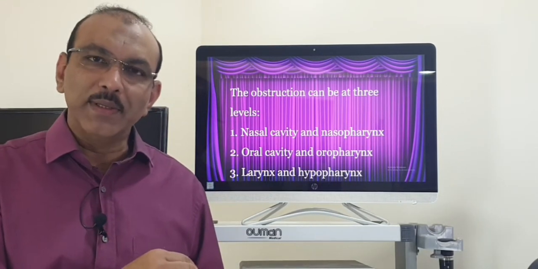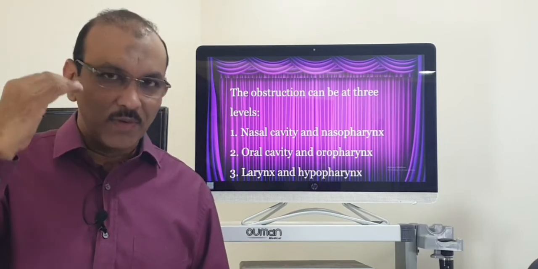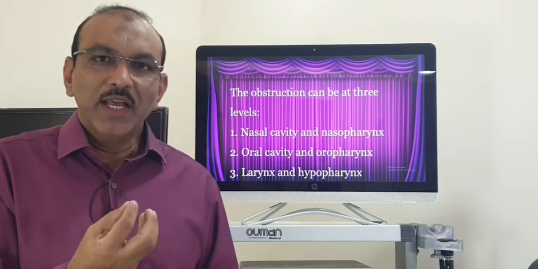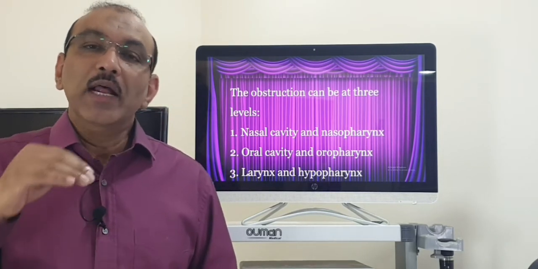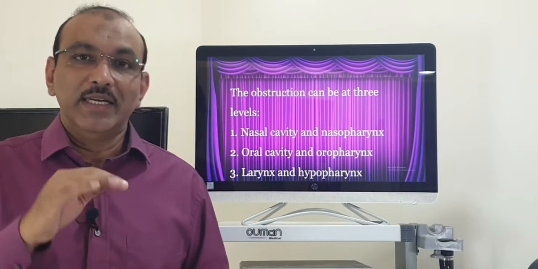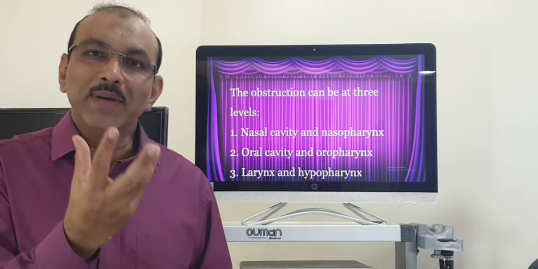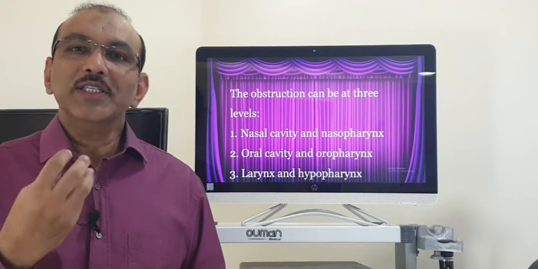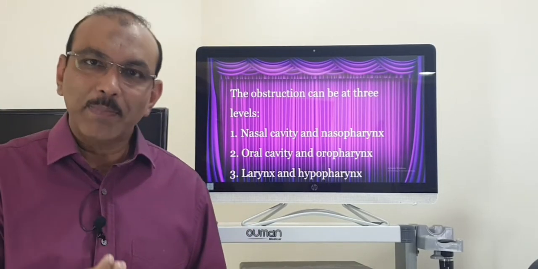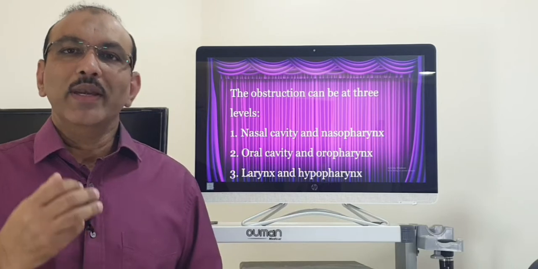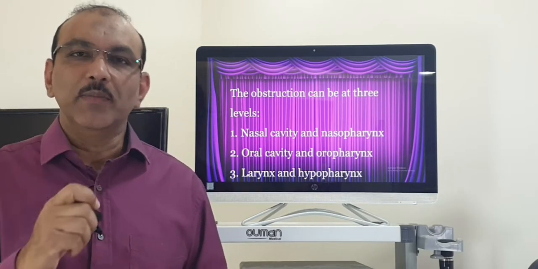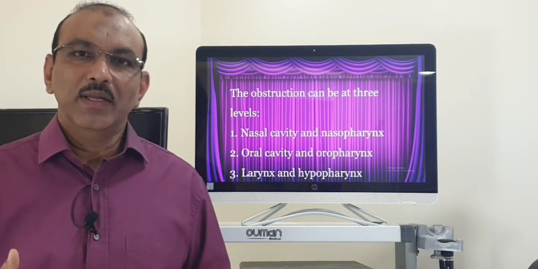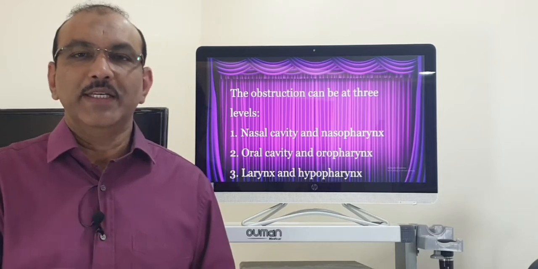In sleep apnea, what happens is the drive from the center, that is from the brain, the drive to make the muscles patent, to keep it dilated, is not there. So what happens? The muscle tone decreases more. That means the airway collapses. When you have a collapse of airway, the oxygen supply to the body is less. When the oxygen supply is less, the carbon dioxide level increases. When carbon dioxide level increases, it activates the brain to wake up so that they can get back the oxygen. So the patient wakes up. Then he goes back to sleep. The whole thing gets repeated again and again.